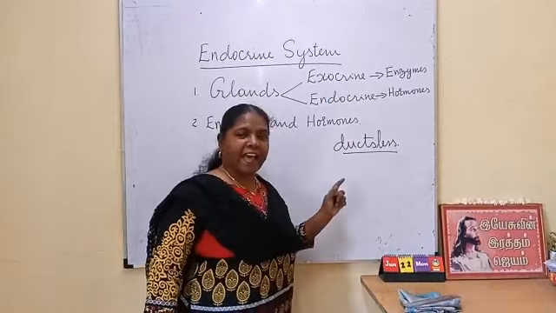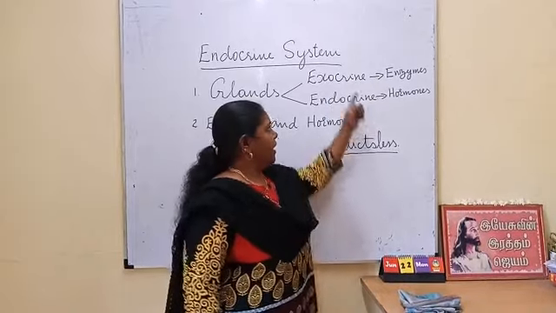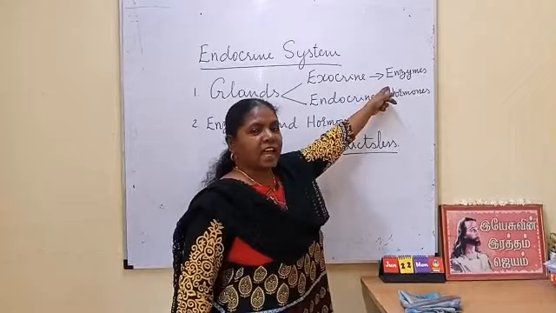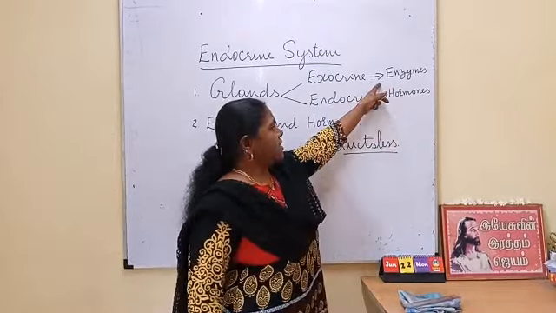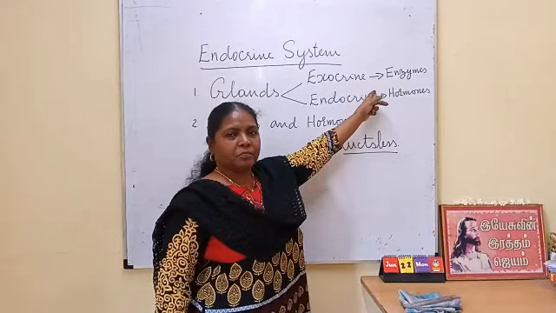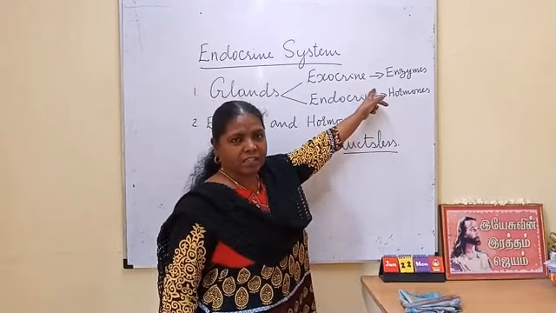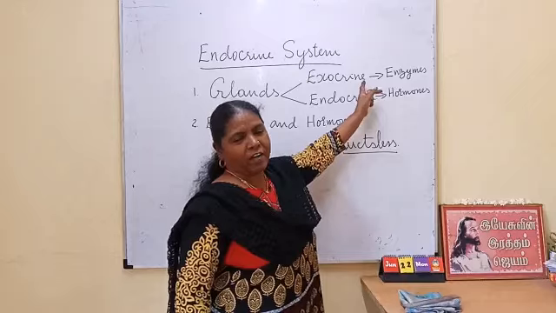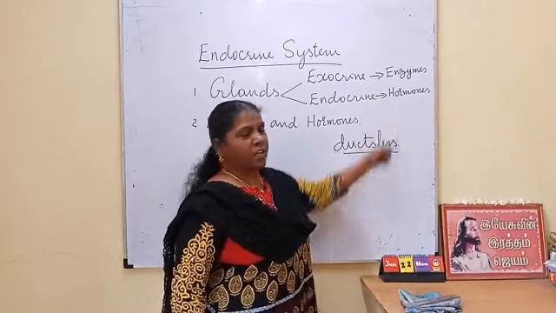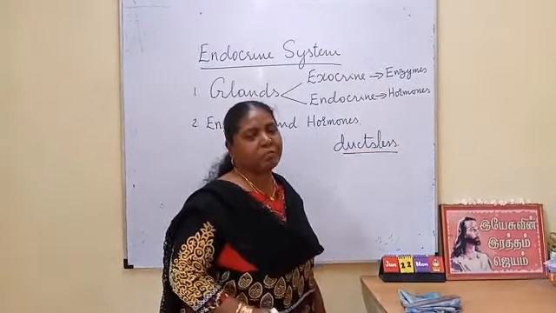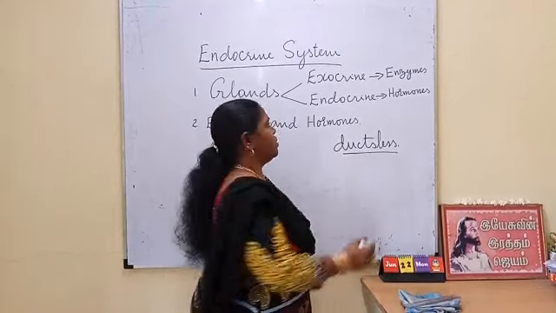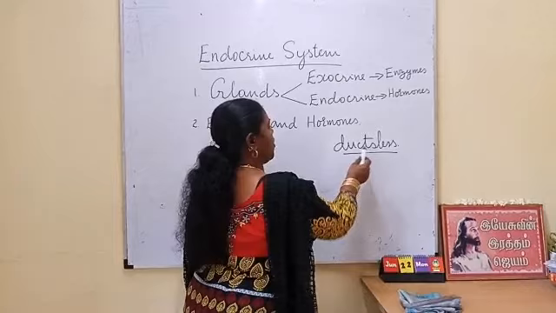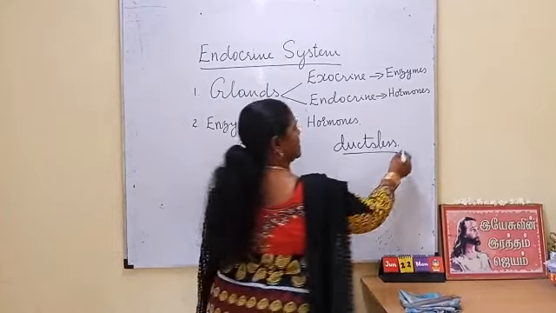Exocrine glands are glands with ducts. Exocrine glands secrete enzymes. Endocrine glands secrete hormones. Enzymes are taken to the part which requires them by a tubular structure called a duct. Hormones are straight away diffused into the bloodstream. They are not taken by any duct. Okay, so the endocrine glands are called ductless glands.